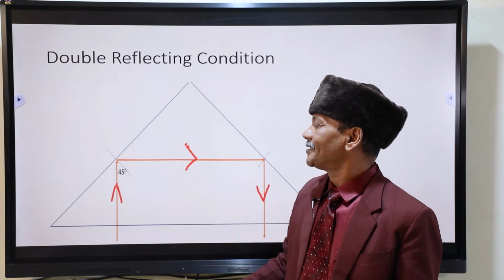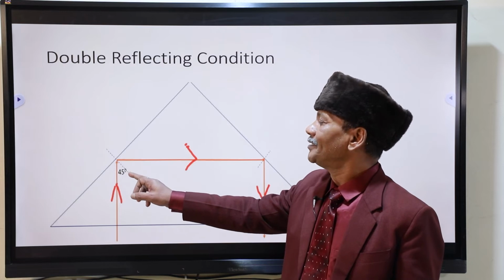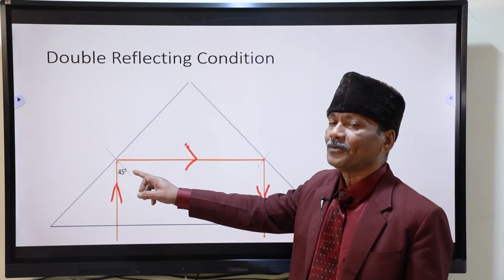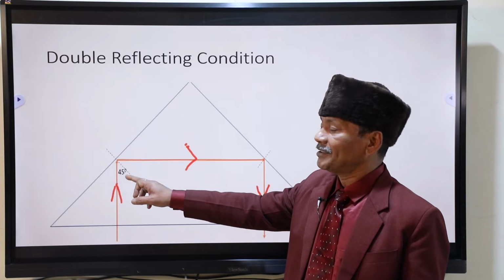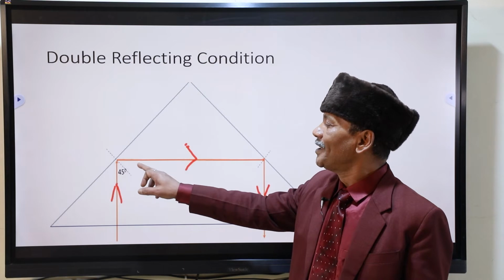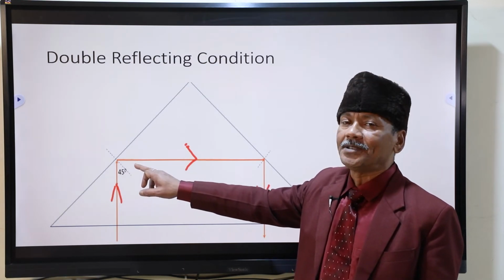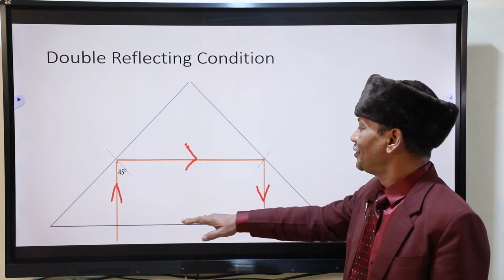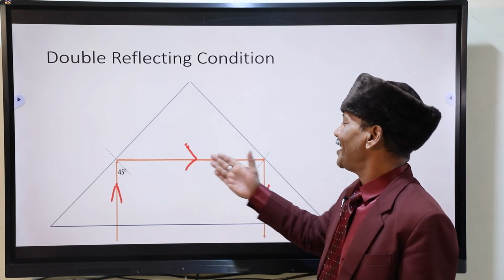But for this surface, this angle is 45 degree, this is 45 degree, so this becomes 45 degree, which is more than critical angle, 41.8 degree. More than, so total reflection will take place. That is angle of incidence is equal to angle of reflection. Means if this is 45 degree, this is also 45 degree. So this becomes 90 degree. It means this becomes parallel to the base. Simple figure. This is coming here, getting reflected.